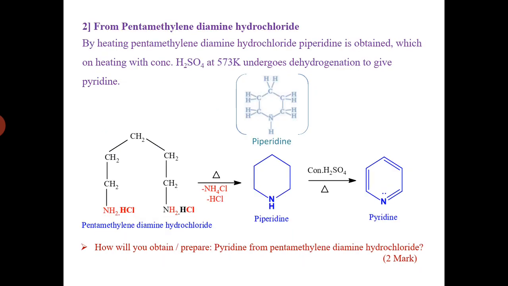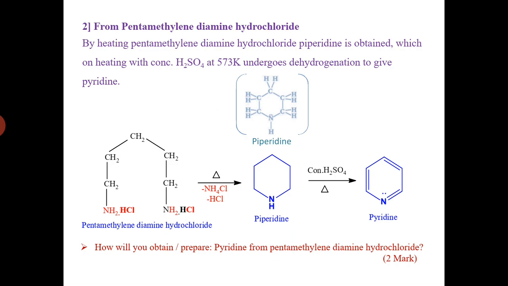Then the second preparation of pyridine is from pentamethylene diamine hydrochloride. By heating pentamethylene diamine hydrochloride, first it gives piperidine, which on heating with concentrated H2SO4 at 573 Kelvin undergoes dehydrogenation to give pyridine.